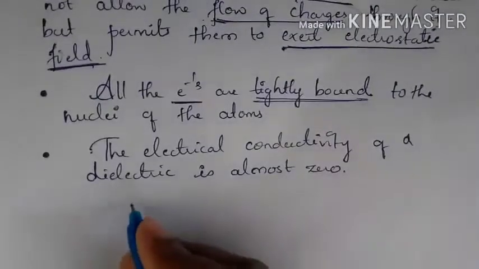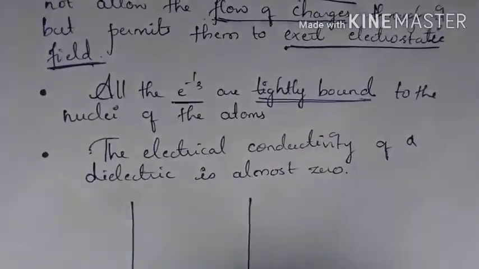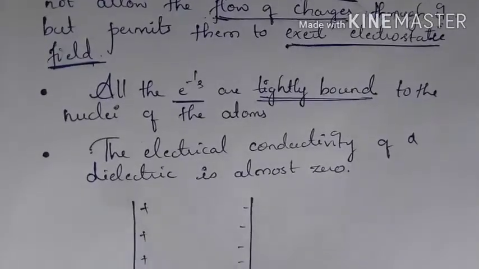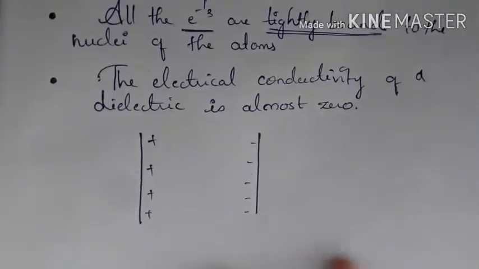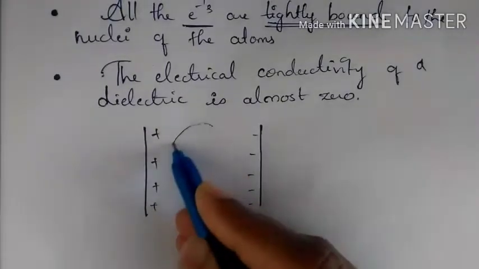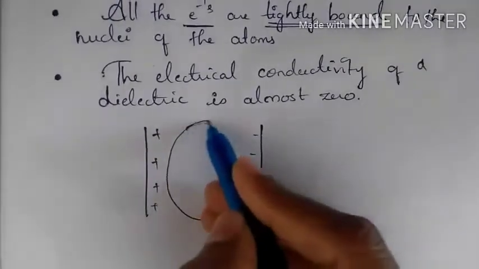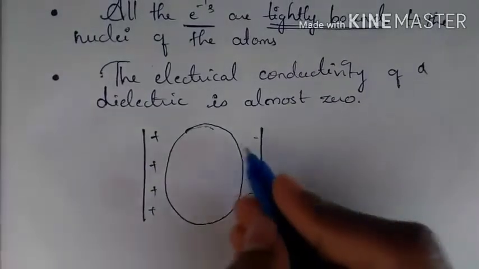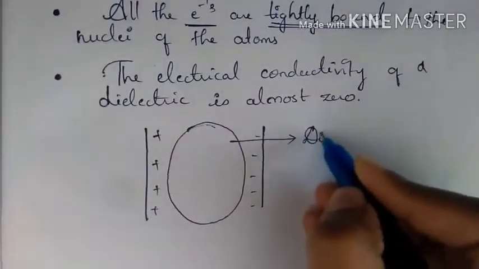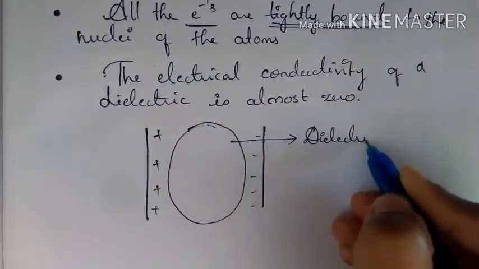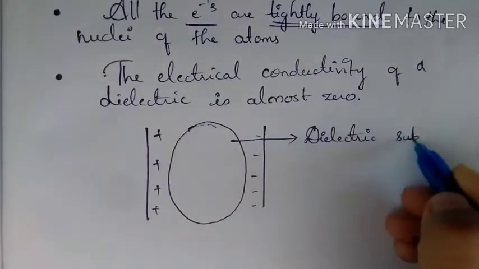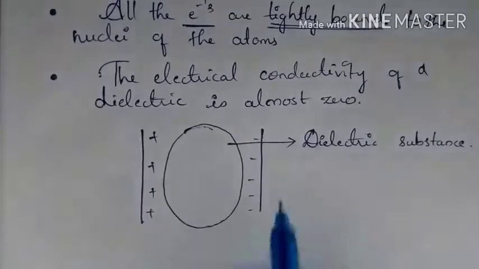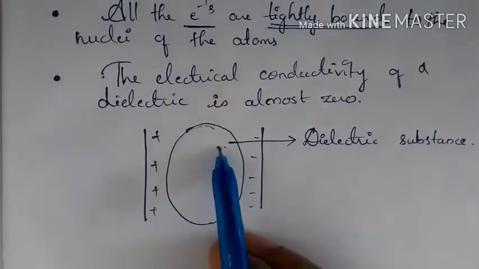Let's suppose you have two charged plates. Here you have a positively charged plate and here a negatively charged plate. Suppose you have kept a dielectric substance between these two plates.